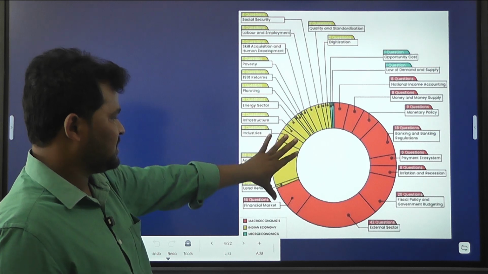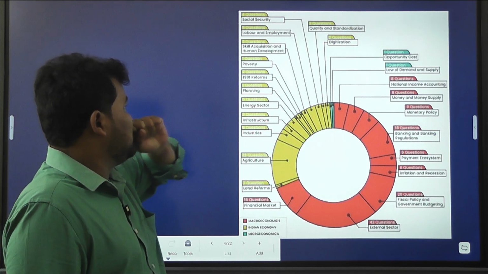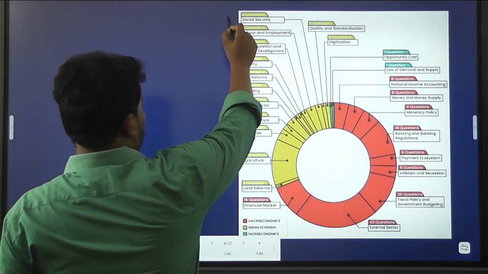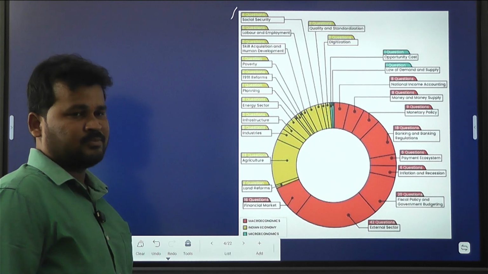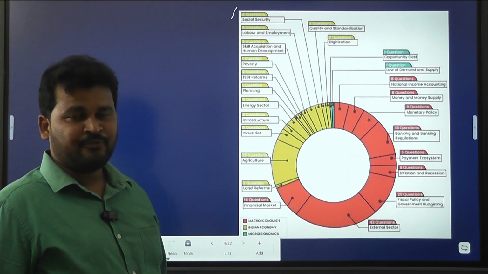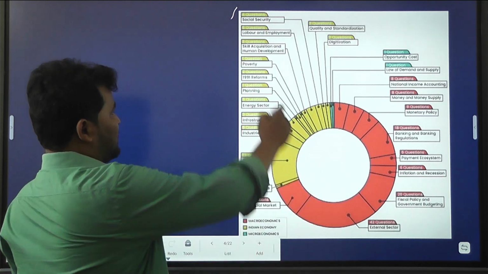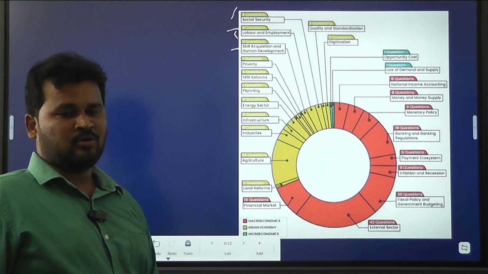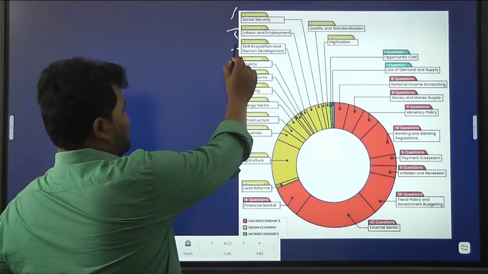For example, from the social security topic, almost four questions came. Then labor and employment, five questions. Skill acquisition and human development, three questions.